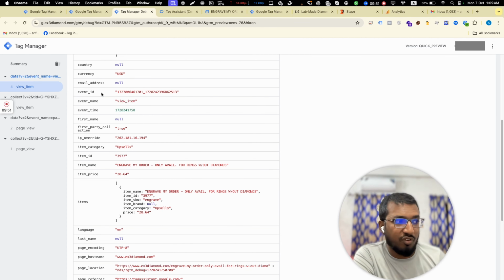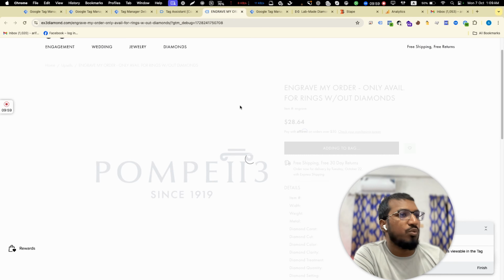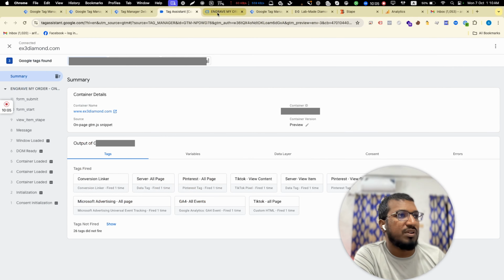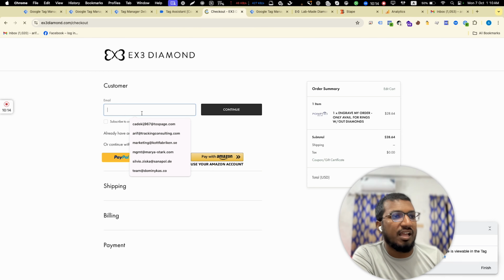For every ad platform, they need server-side tracking, right? The second thing is, if someone clicks add to cart, then we'll see the add to cart event here, okay? If someone clicks checkout, we will see the checkout event.